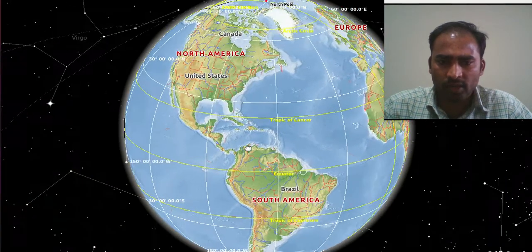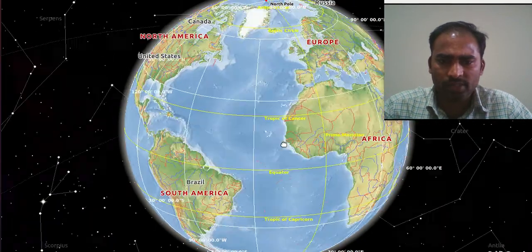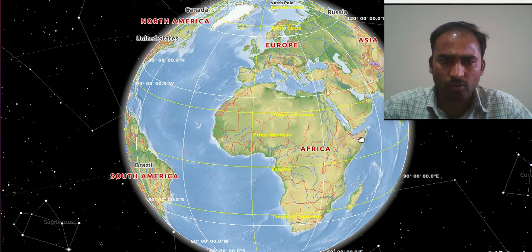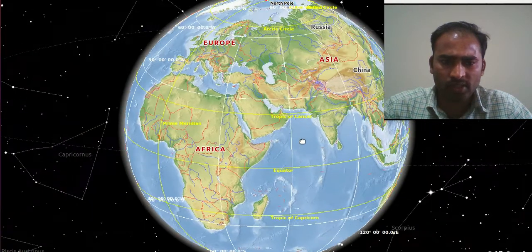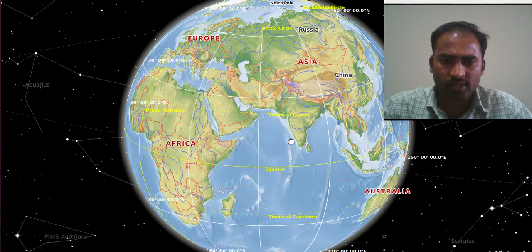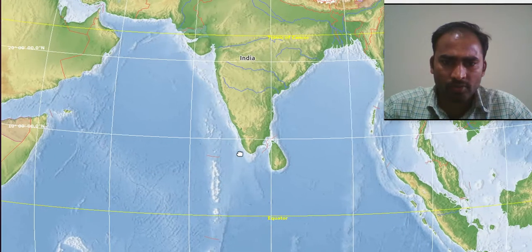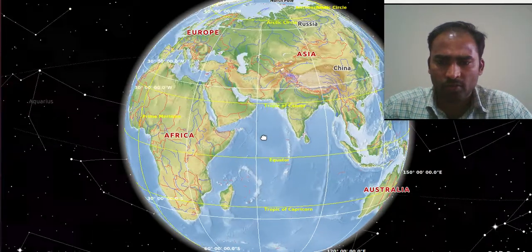And if a water strip connects two land masses, it is known as a strait. See here, observe here. Here is our India, and here is Sri Lanka. So here it connects through the water, so it is known as a strait. Its name is the Palk Strait.